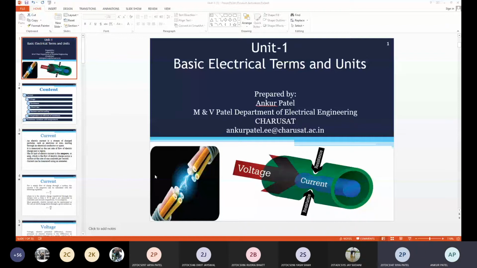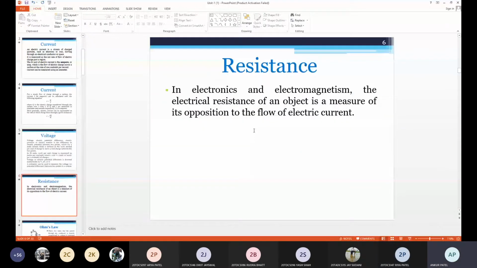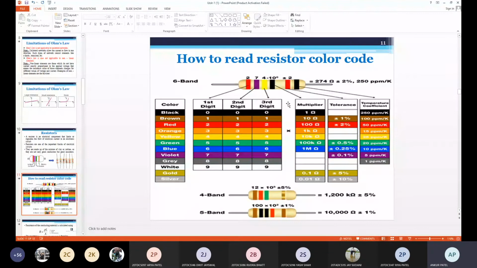Very good. Okay, so that I am showing you. If we have 6 bands given, can you see this presentation? Yes, sir. Okay, so first, second, and third are the digits. The fourth one is the multiplier, the fifth one is tolerance, and the sixth one is temperature coefficient.